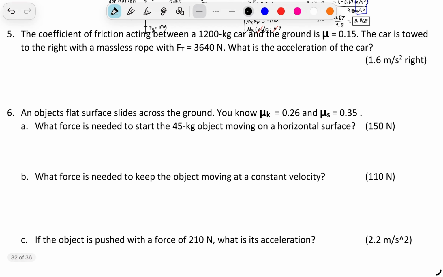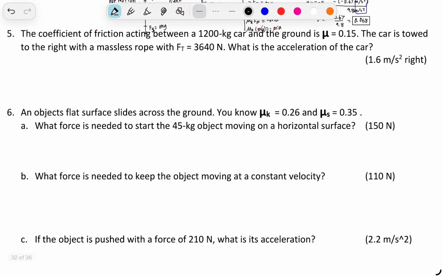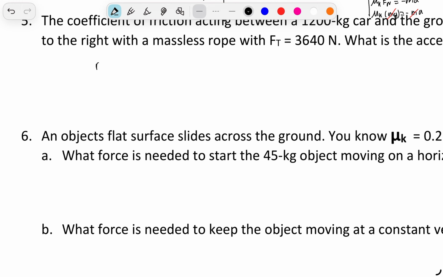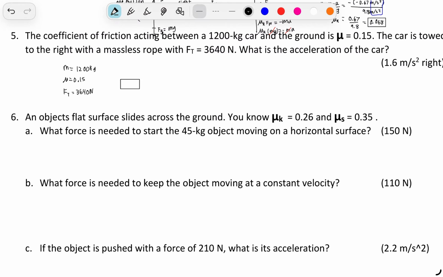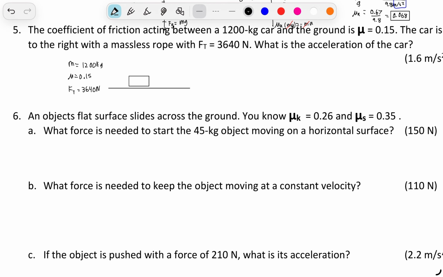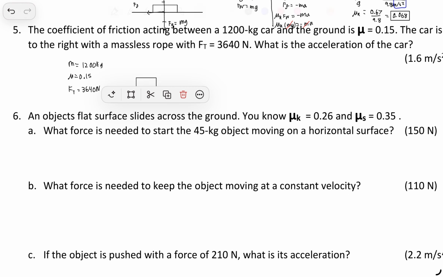The coefficient of friction acting between a 1,200 kilogram car and the ground is mu equal to 0.15. The car is towed to the right with a massless rope. Ft is equal to 3,640 newtons. What is the acceleration of the car? Given that our mass was just 1,200 kilograms, our mu was 0.15, and our Ft was equal to 3,640 newtons, we can first draw the FBD. On our FBD, the car is on the ground, so this is our car.